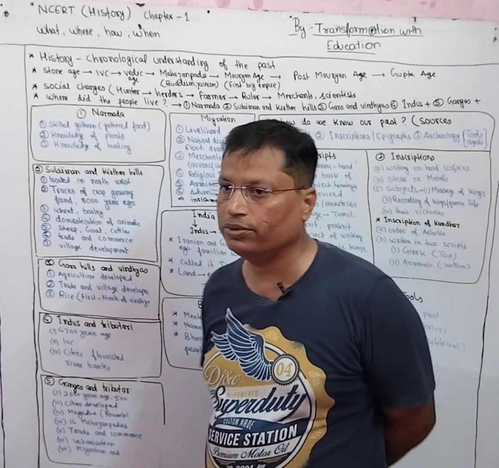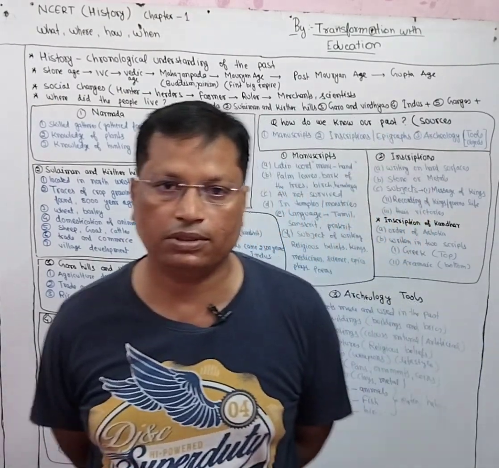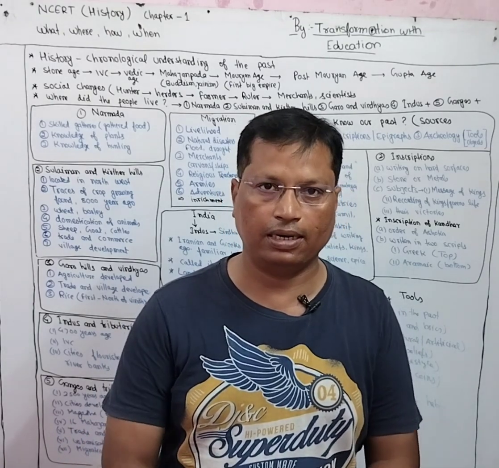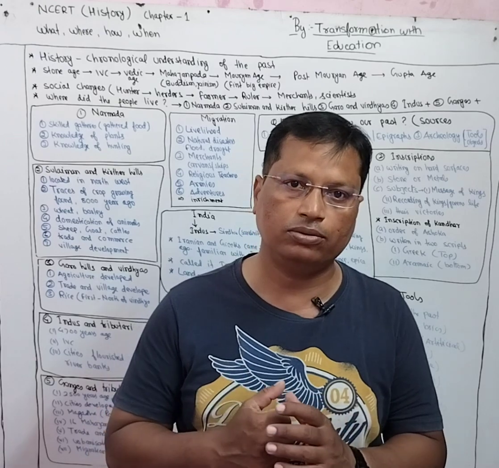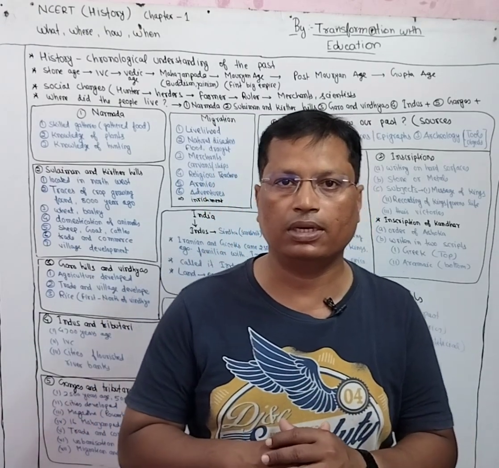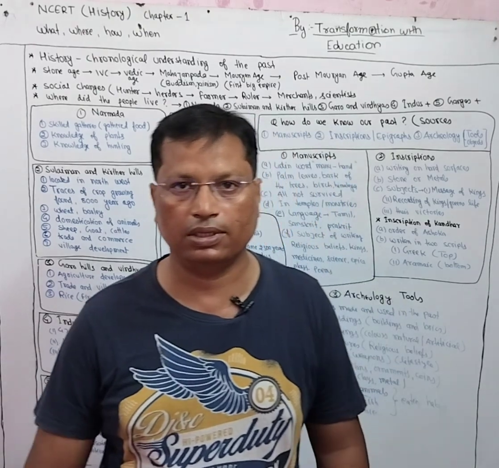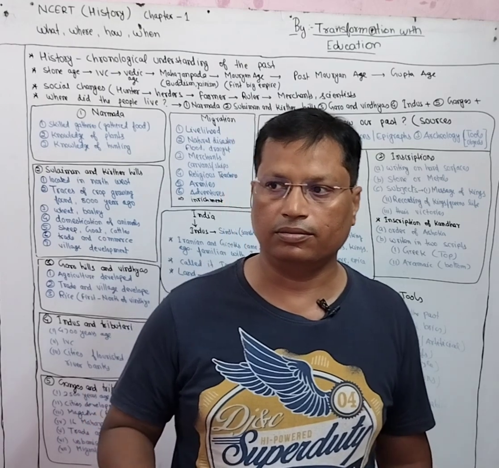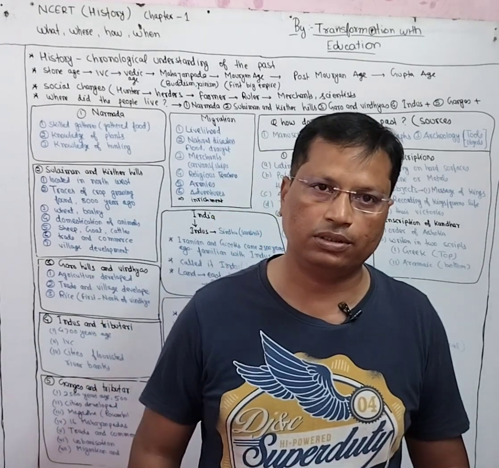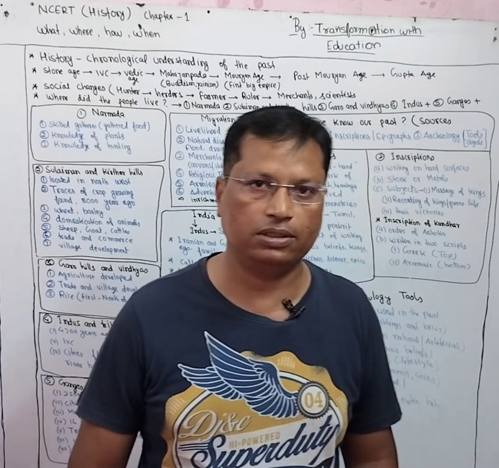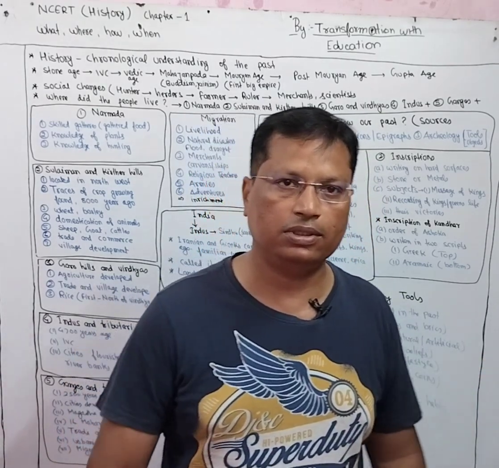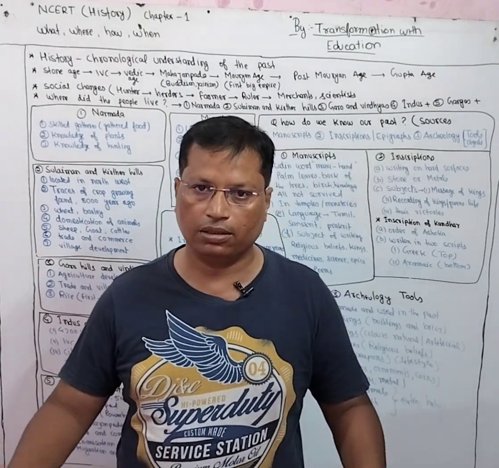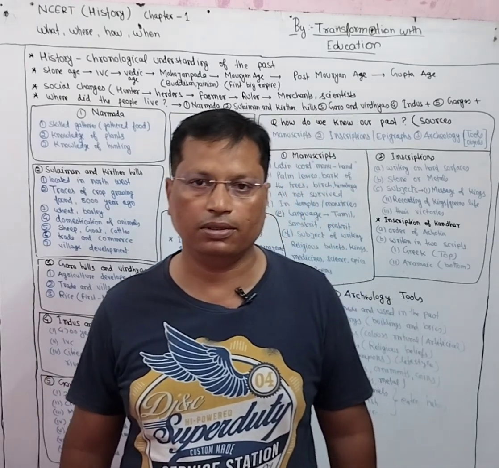Now as we can see, the names of the chapters in these books are written in such a way that they don't tell anything directly. If we deliberate on the names of the chapters, only then can we understand what they actually want to tell. In short, in a nutshell, we can understand that this book of class 6 is basically about ancient history. There is a timeline of medieval history and modern history also, but here we will be concentrating on ancient history only.